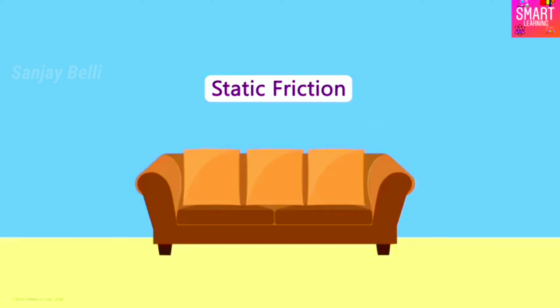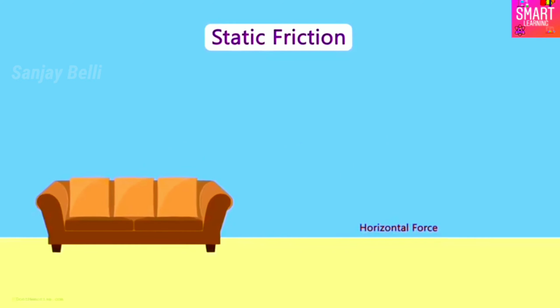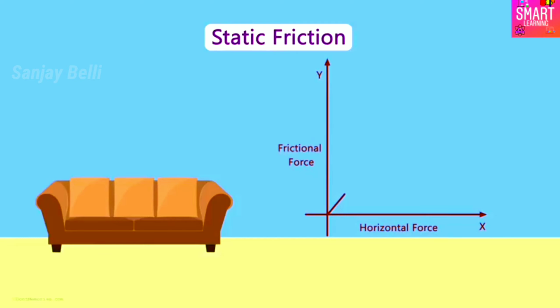We assume that the force you apply is a horizontal force represented by the x-axis, and the frictional force applied by the floor is represented by the y-axis. Now, as you increase the horizontal force applied, the frictional force is also increasing accordingly to keep the sofa at rest.